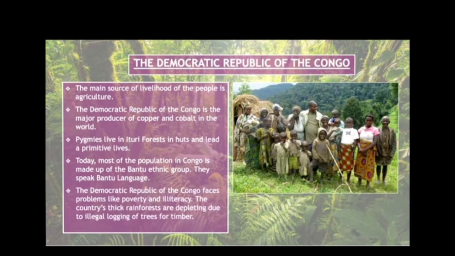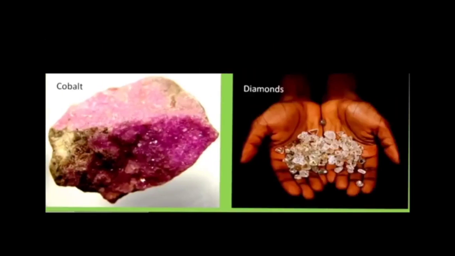The Democratic Republic of Congo faces problems like poverty and illiteracy, and the country's thick rainforests are depleting and being illegally cut by hunters and by foreign invaders. That's why, although this country is rich in many natural resources, in many minerals, in forest wealth, still it is an undeveloped country.